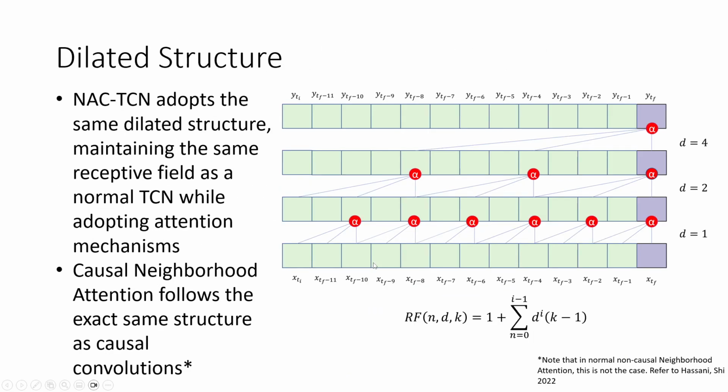All right. On to my next point, which is the dilated structure. This dilated structure attempts to make it analogous to a TCN in important ways, specifically maintaining the receptive field while still having this attention mechanism. And causal neighborhood attention tries to follow the exact same structure as a causal convolution, but note this is not the case for normal neighborhood attention due to how corners are handled.